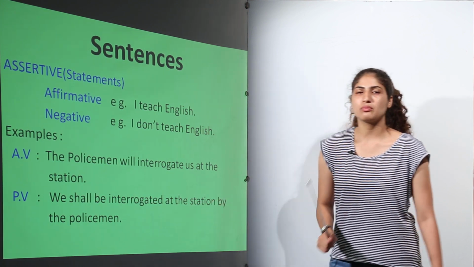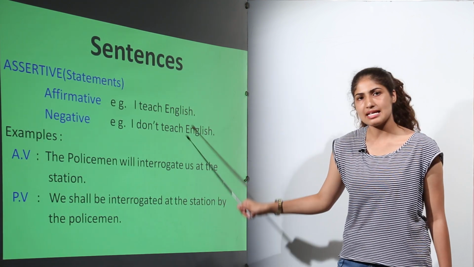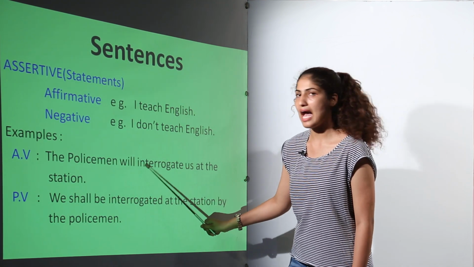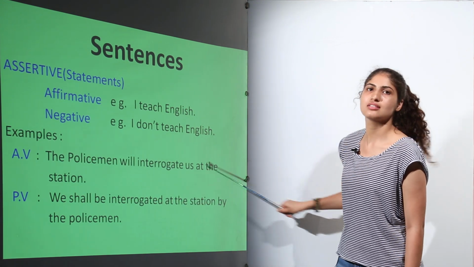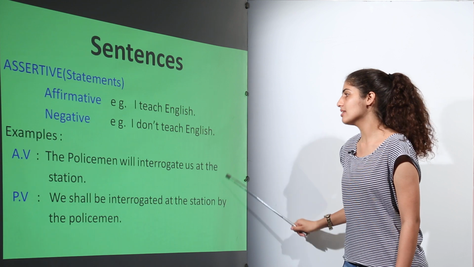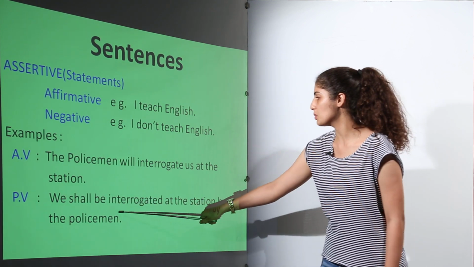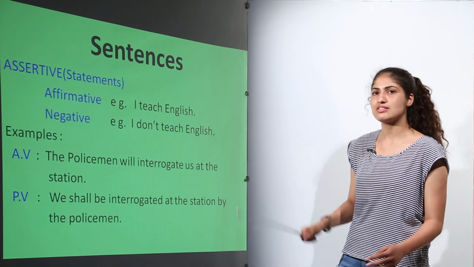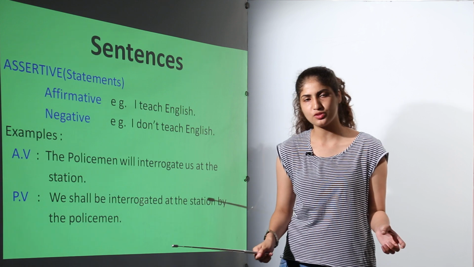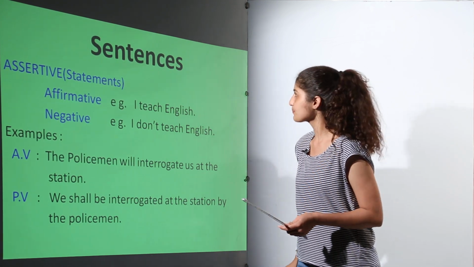And yes, one more thing, we have to keep the prepositions as they are used in the active. For example, here the phrase is interrogate at the station. So at the station shall not be changed in the passive voice. We have to keep these words interrogated at the station the same. What we just have to do is change the position of subject and object, and apply the rule we have already discussed.